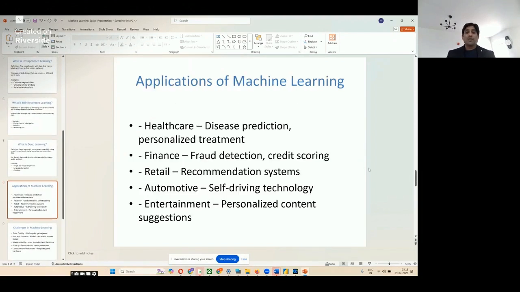Let us go through some applications of machine learning in various industries. In the healthcare industry, disease prediction and personalized treatment are some of the applications. In the financial industry, we have applications like fraud detection, credit scoring, and risk management. In the retail sector, you have recommendation systems. In the automotive industry, you have self-driving technology. In entertainment, you have personalized content suggestions.